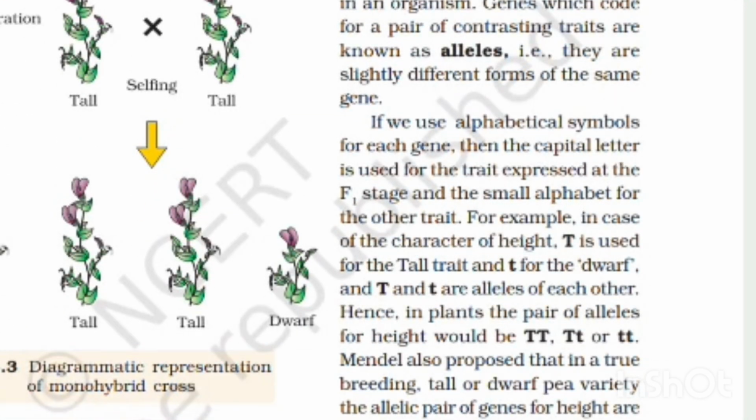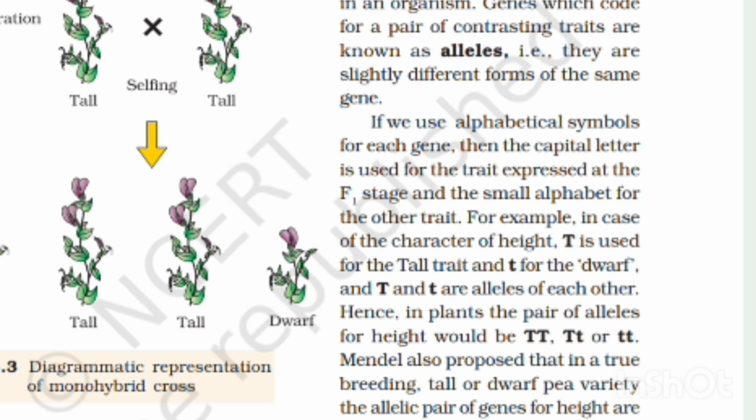Based on these observations, Mendel proposed that something was being stably passed down, unchanged from parents to offspring through the gametes, over successive generations. He called these things factors. Now we call them genes. Genes, therefore, are the unit of inheritance. They contain information that is required to express a particular trait in an organism.